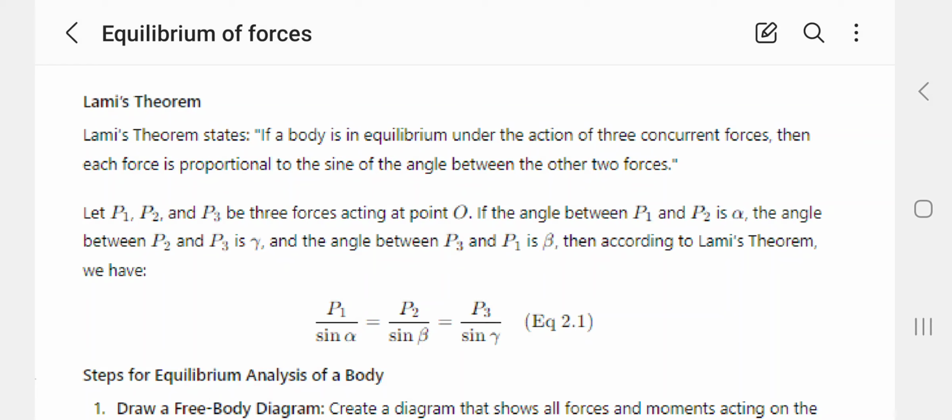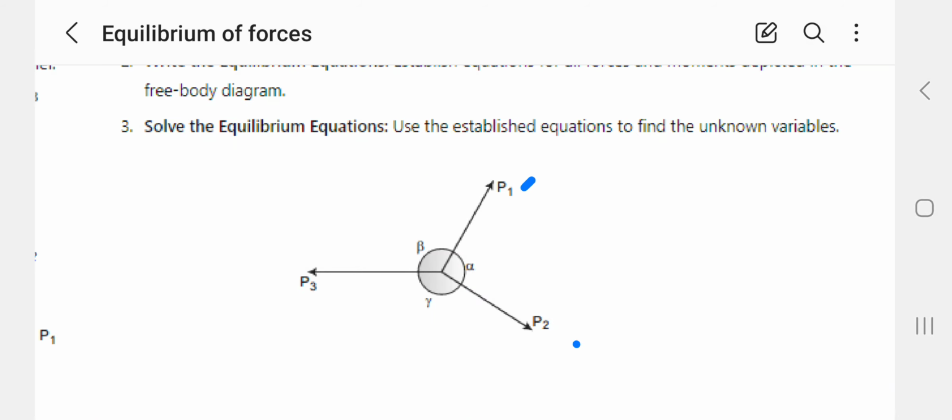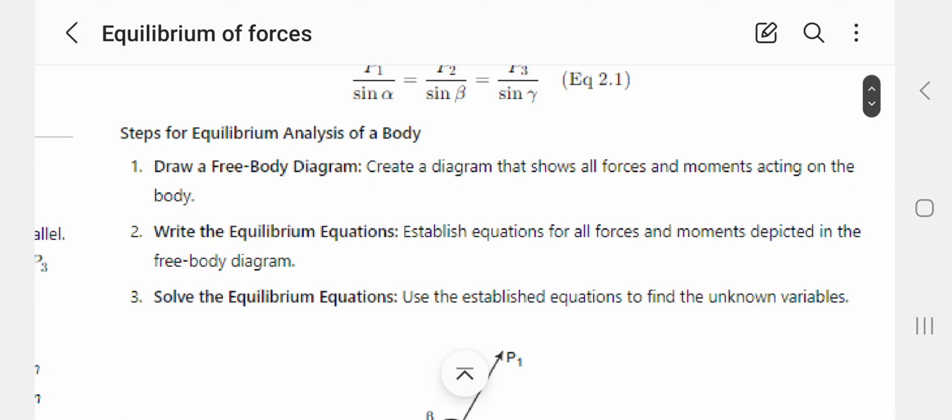Let three forces P1, P2, P3 act at a point O. Opposite to P1 is the angle gamma, opposite to P2 is beta, and opposite to P3 is the angle alpha. Then according to Lami's theorem, we have P1 by sine alpha equal to P2 by sine beta equal to P3 by sine gamma.